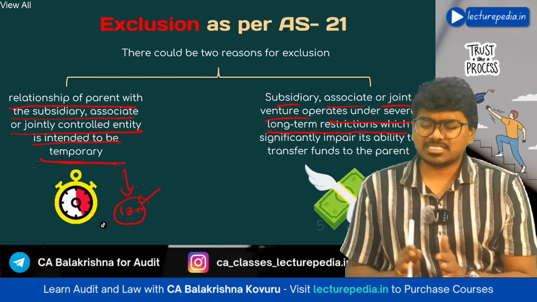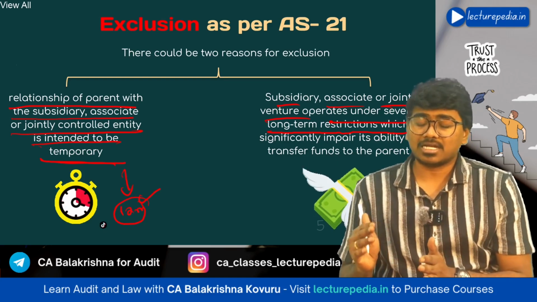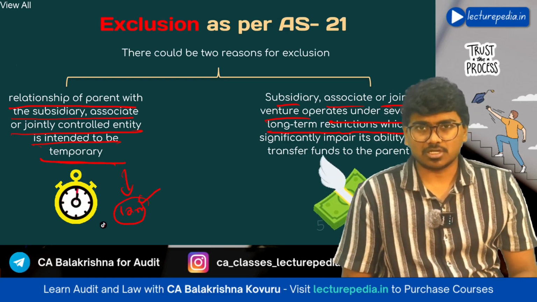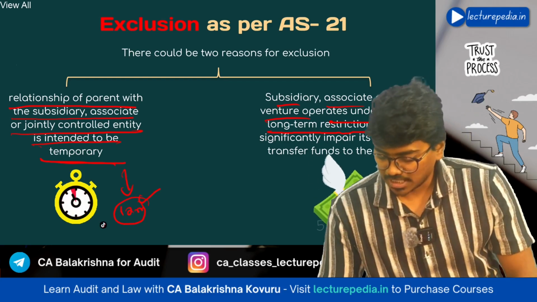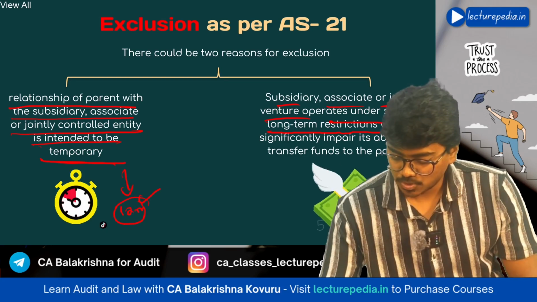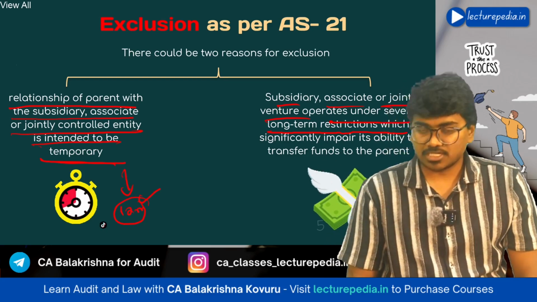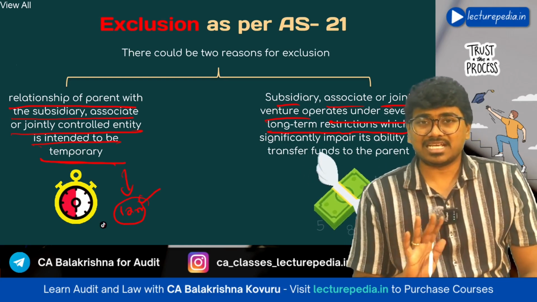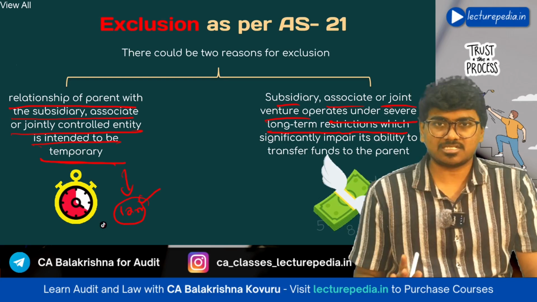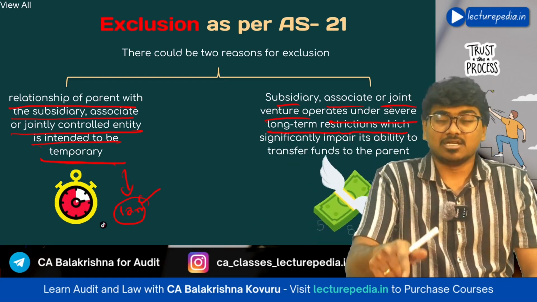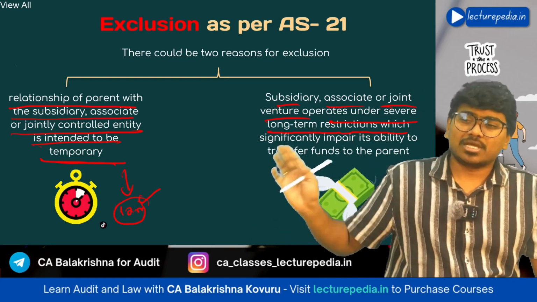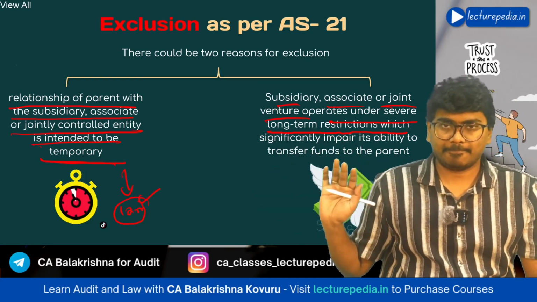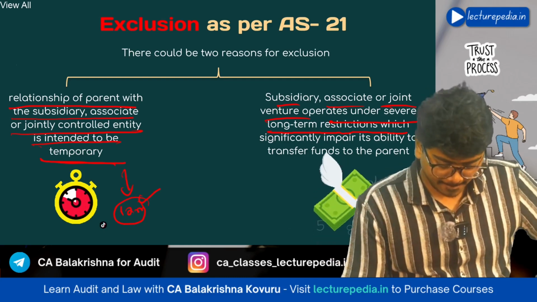If you have any subsidiary operating under a severe long-term fund transfer restriction, then you cannot include that subsidiary in your consolidated financial statements. So these two types of subsidiaries can be excluded. Accounting Standard 21 has not given any exemption from preparation of consolidated financial statements. You have to prepare CFS, but while preparing CFS, you can exclude these two types of subsidiaries or components.